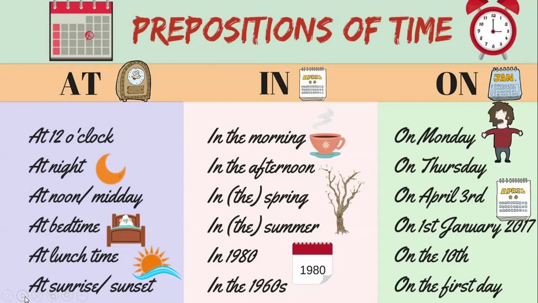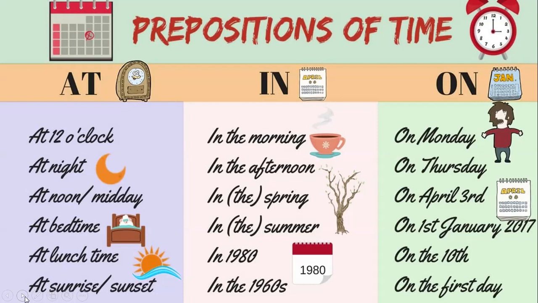Clear? On time means at the appointed time, and in time means before time. If in a sentence I am saying he was in time, that means he was before time. Or I came on time, it means I came at the appointed time. So here there is a slight difference.